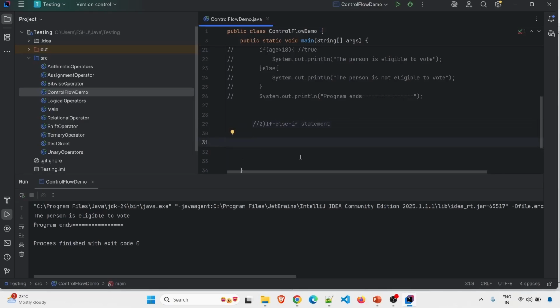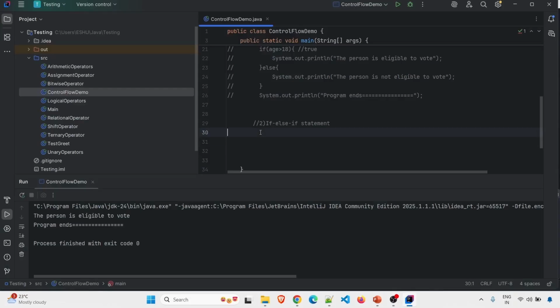Suppose I have to write a code and I have to print grades of a student based on the marks they have received. So I will just comment what I want the code to do.